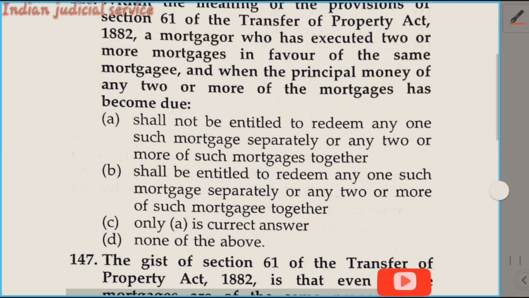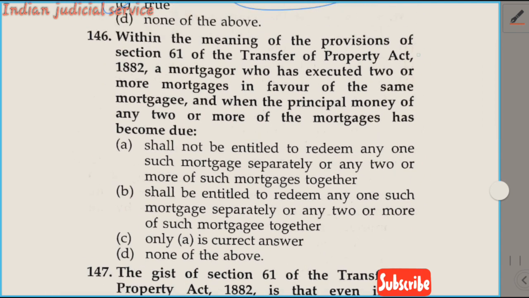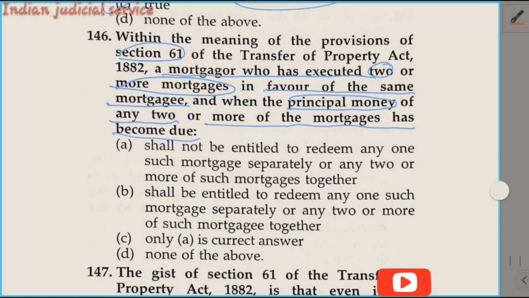Question number 146. Within the meaning of the provision of section 61 of Transfer of Property Act, the mortgagor who has executed two or more mortgages in favor of the same mortgagee, when the principal money of any two or more of the mortgages has become due. Option A, shall not, this is very important here, shall not be entitled to redeem any one of the mortgages separately or any two or more such mortgages together.